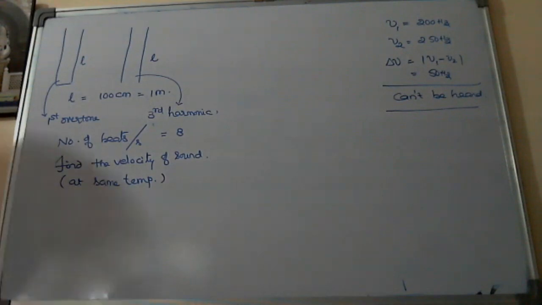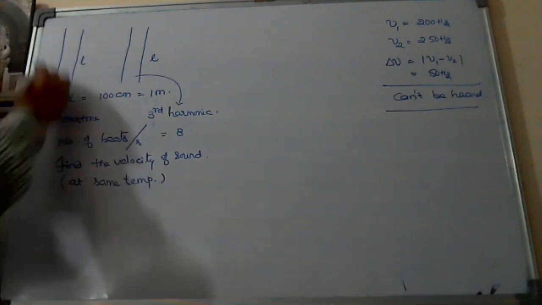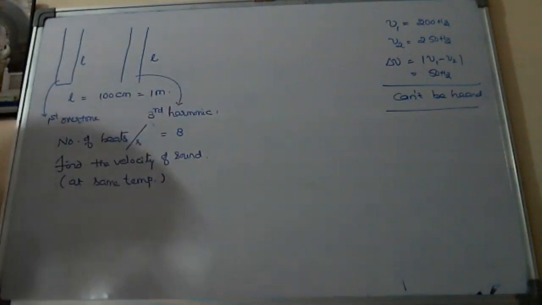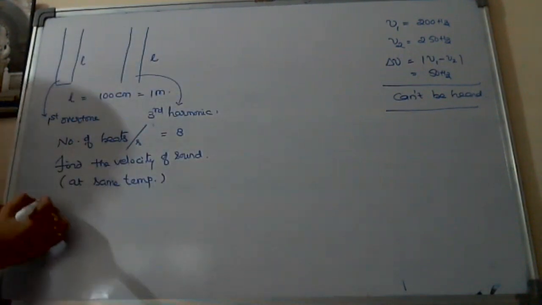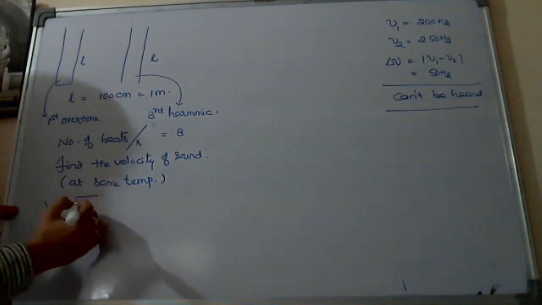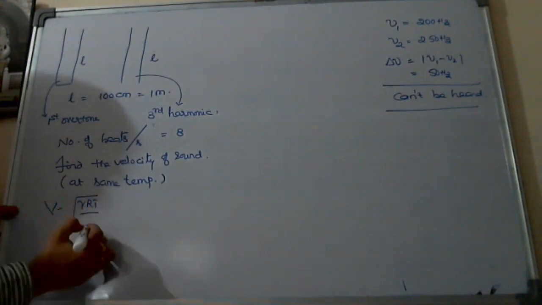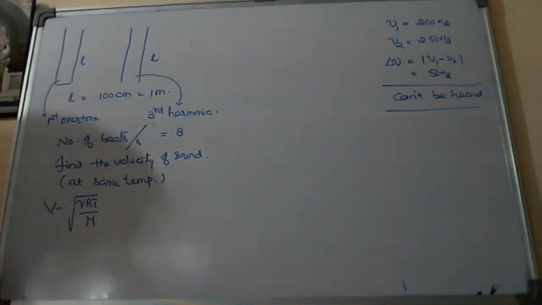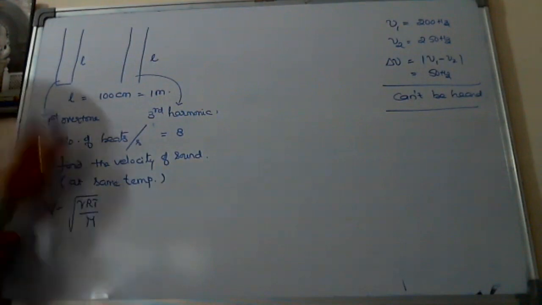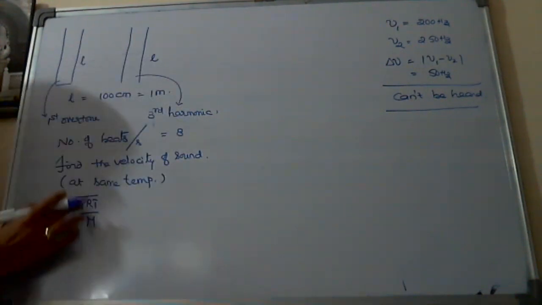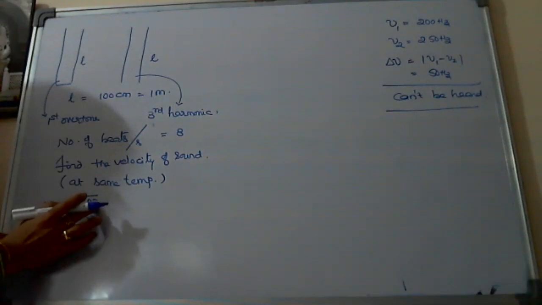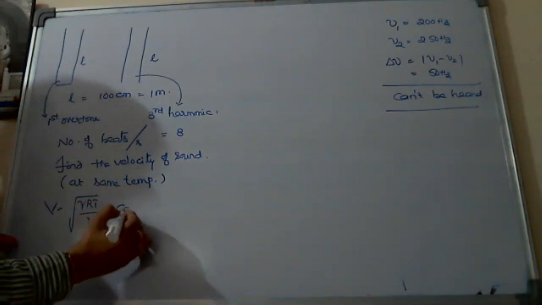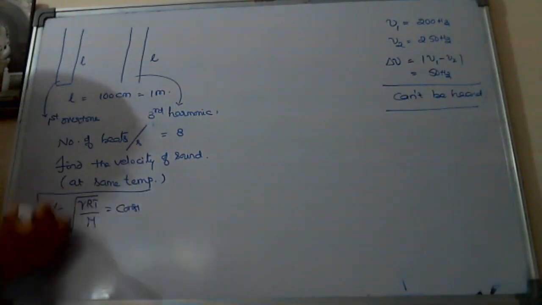Both at the same temperature means his intention is that the velocity of sound in both is the same. Since the temperature is the same, according to the formula V is equal to root of gamma RT by M. Everything is the same here. Both are air, so gamma, M constant, R constant, same temperature constant. So V is a constant. That is his intention.